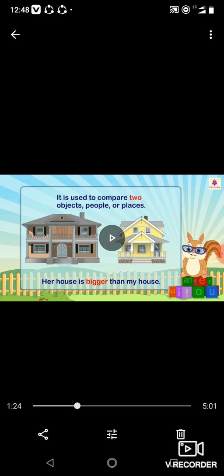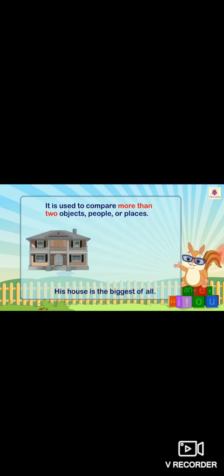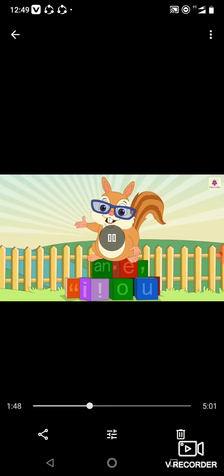Okay, let's continue. The superlative degree refers to the greatest degree of the adjective. It is used to compare more than 2 objects, people, or places. For example, his house is the biggest of all. Now, let's see how to form the various degrees of comparison.